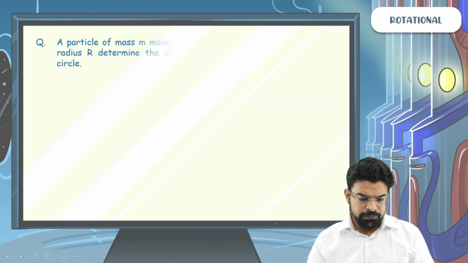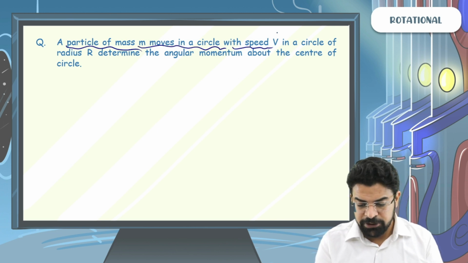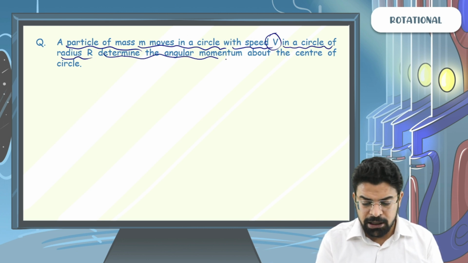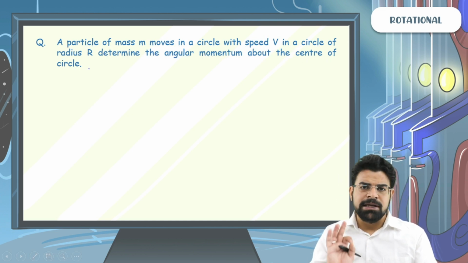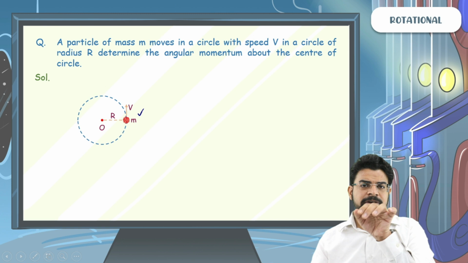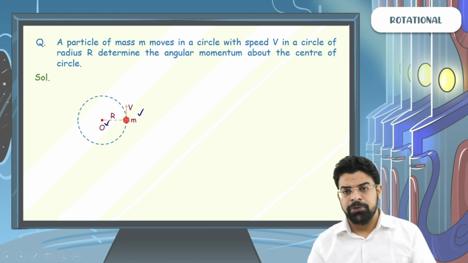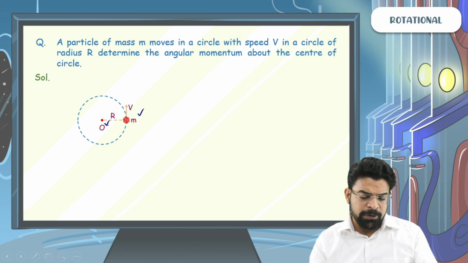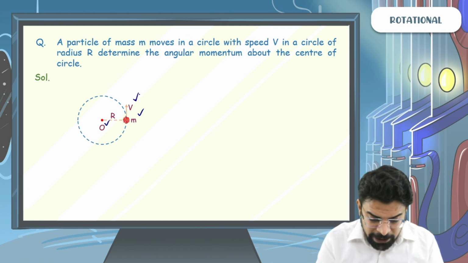Moving on. A particle of mass m moves in a circle with a speed v in a circle of radius r. Determine the angular momentum about the center of the circle. So this is a simple question, but there is some importance here. So let's say we have a particle of mass m moving with a speed v in a circle of radius r. You need to tell what is the angular momentum about the center. So you will say, okay, for the angular momentum about the center, I need two things, vector r and vector momentum. Here the momentum is already perpendicular to the position vector.